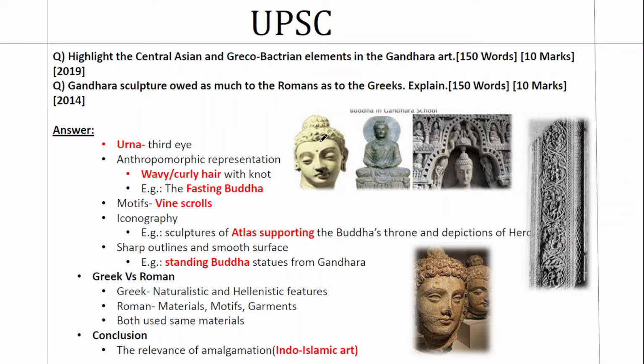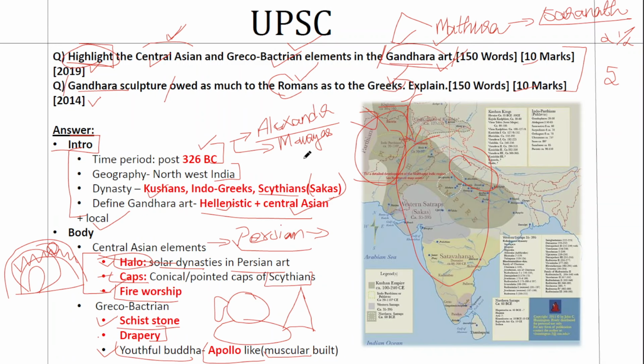And there are some very differentiating factors, and one is the urna or the third eye. This dot is a very specific feature of the Gandhara art form. You can attempt to draw a Buddha face in the answer sheet. One thing to add value to your answer would be a map.